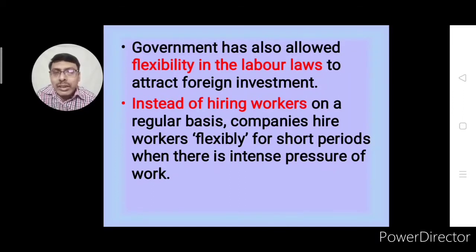When they don't need laborers, they can remove them. So from the company's point of view, for industry, it is favorable, but for the labor force it is not favorable, because there is no job security for them. They don't know when they will be appointed and when they will be removed.